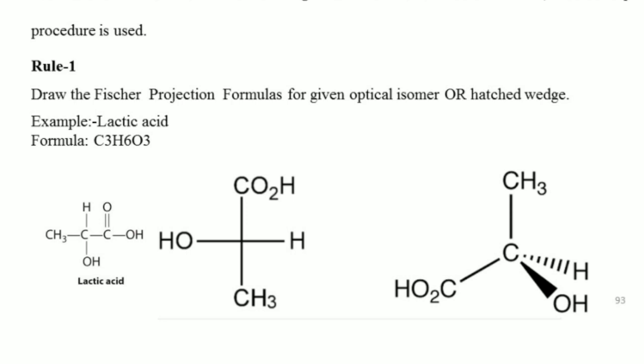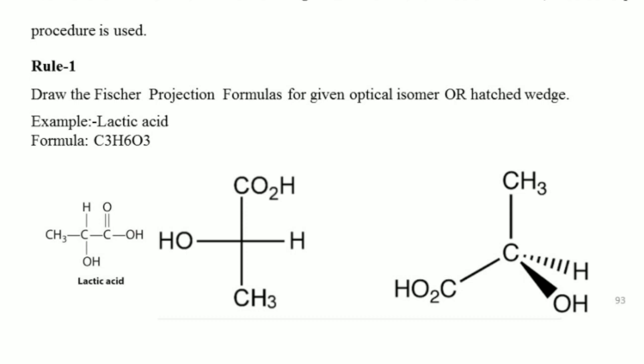For any enantiomer, we have to write that enantiomer in Fischer projection formula. Here one example is given: lactic acid, its formula is C3H6O3.